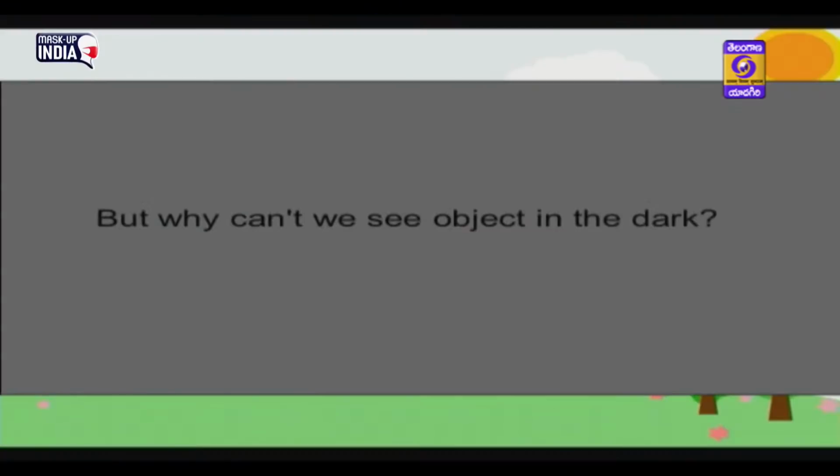Children, which organ is very important? Yes, of course, all senses are important, but I say that eyes are very important. Why? Because we perceive our world around us with the eyes by 80%. We perceive almost 80% of our world with the use of eyes. We see objects around us with the help of eyes. But why can't we see objects in the dark? Any guesses?